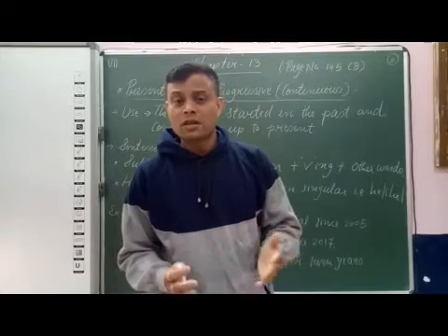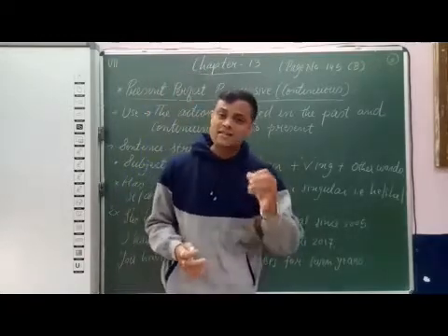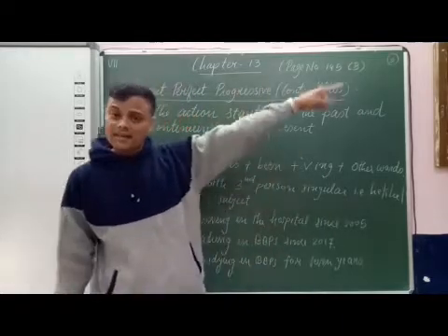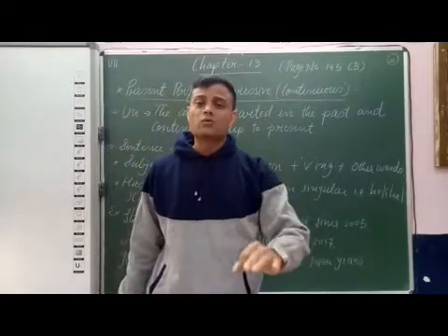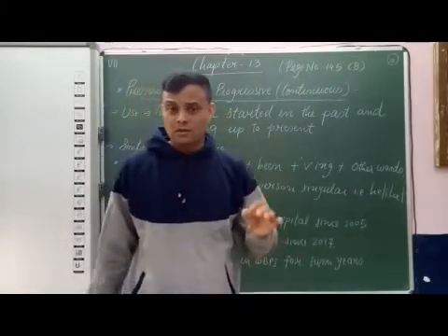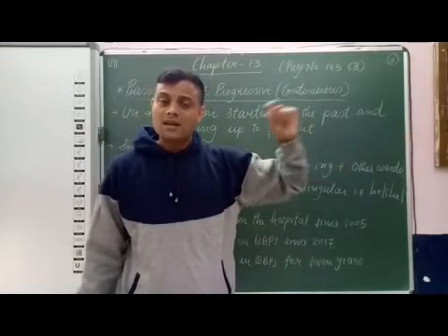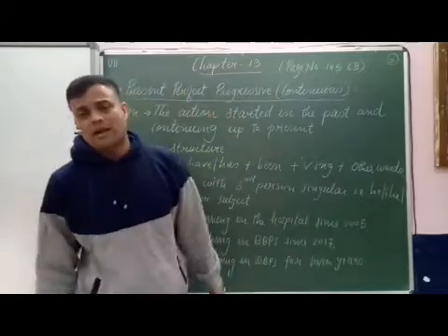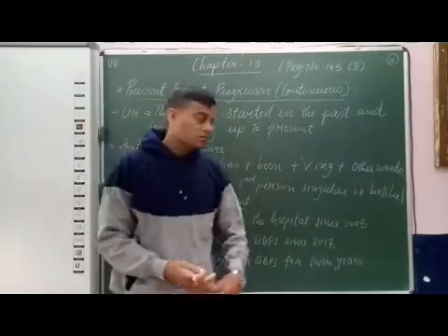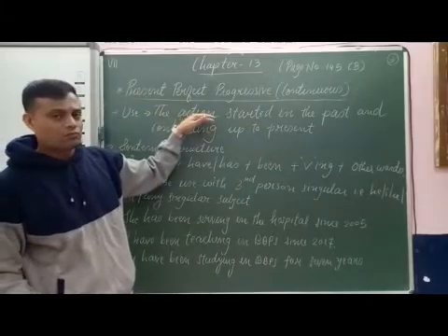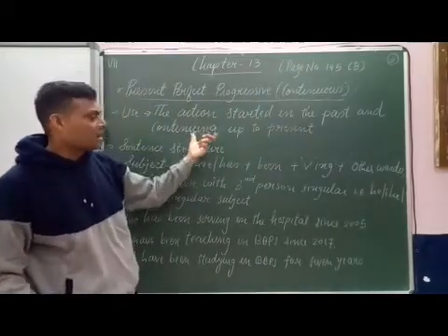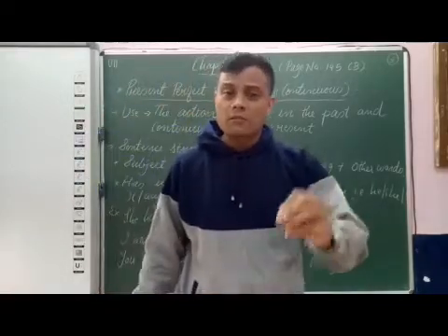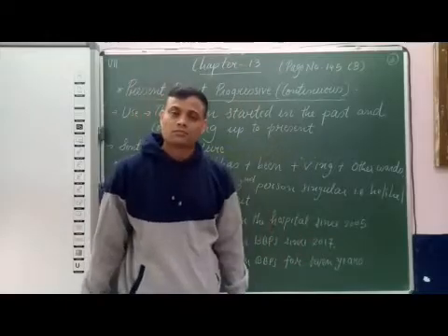I repeat, the use of present perfect continuous tense is to express the action that started in the past and is continuing up to present, or progressive in present. So see the use: the action started in the past and continuing up to present. To describe such action we use present perfect progressive tense.